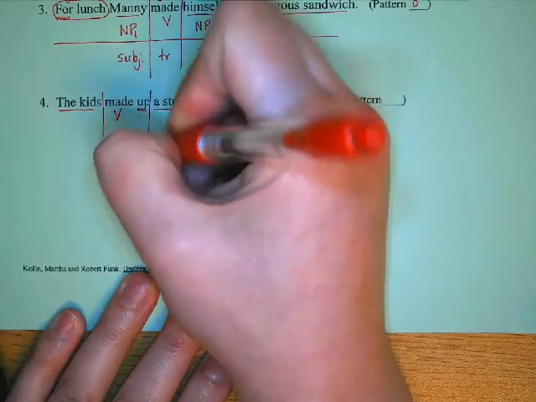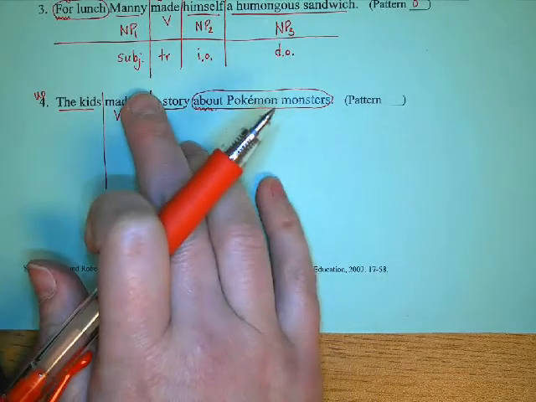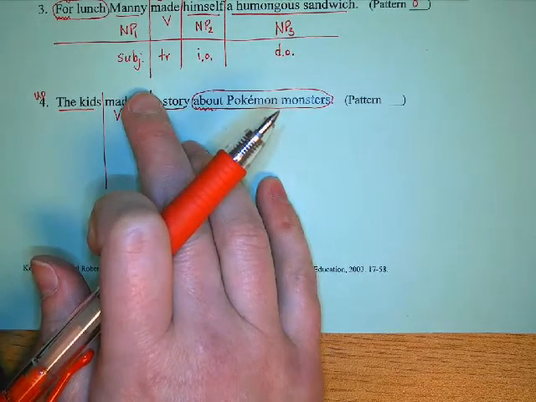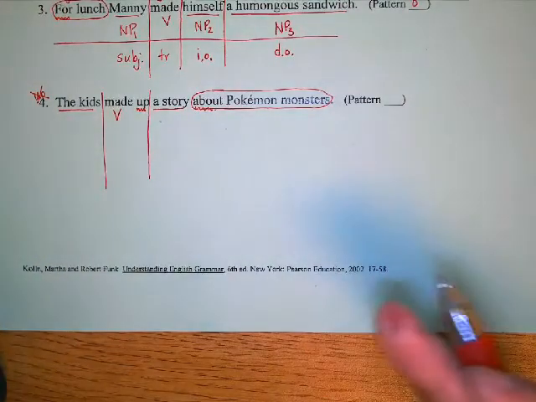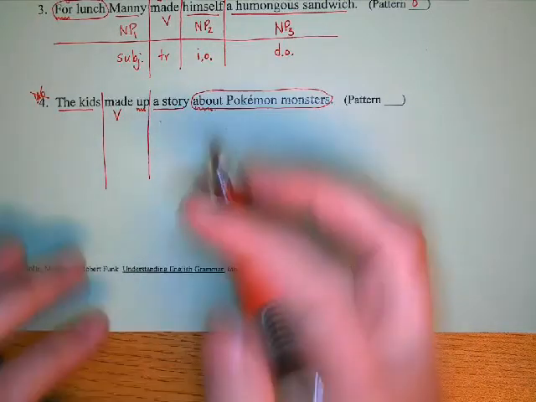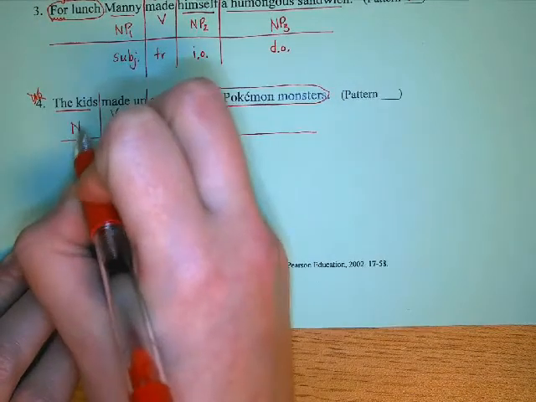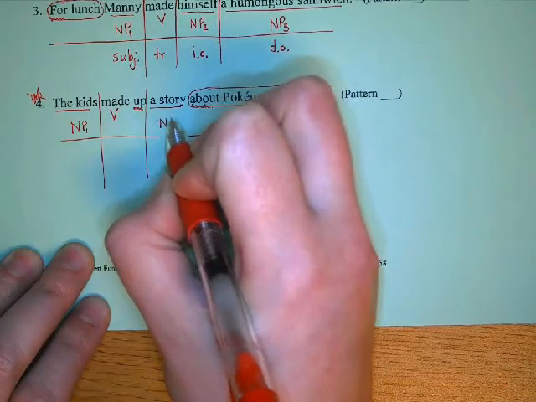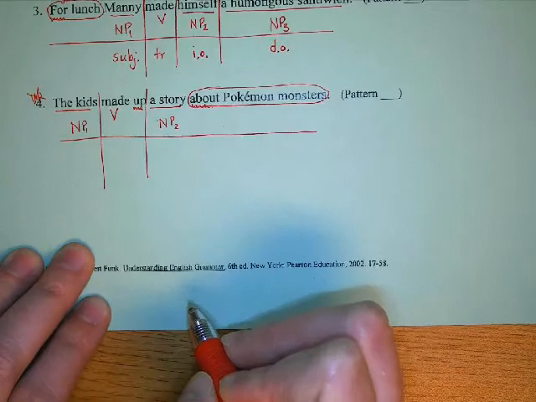If you're not sure, you can always move up to before the kids. Up the kids made a story. It falls apart, and so it doesn't work anymore. It's beyond awkward. It becomes meaningless. So going across the top row, kids is a noun phrase. A story is different than the kids. And we already said about Pokemon monsters is a prepositional phrase.